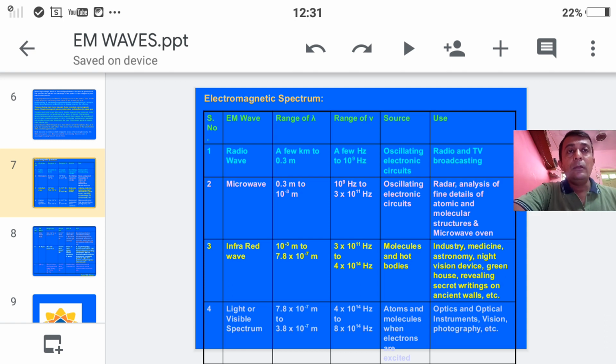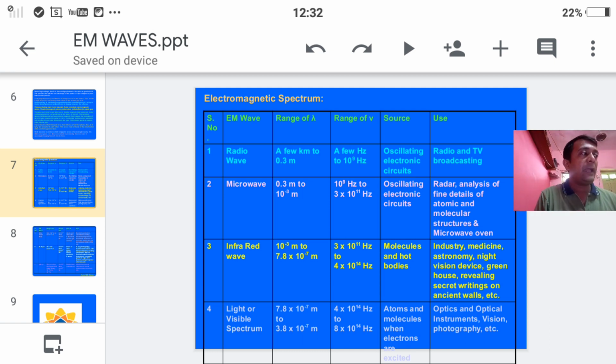Students, the wavelength of microwaves is smaller as compared to radio waves. Then what about the frequency? Frequency is 10 to the power 9 hertz to 3 into 10 to the power 11 hertz. Okay, students, what are the properties of microwaves? Let's talk about the first property.